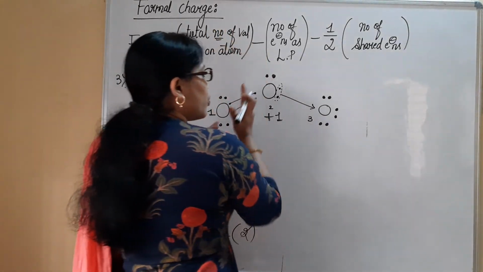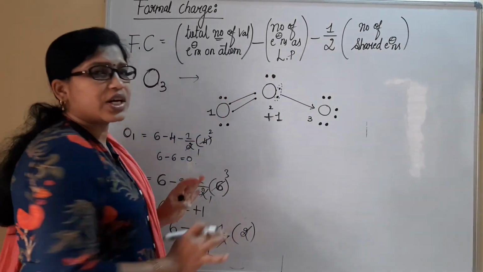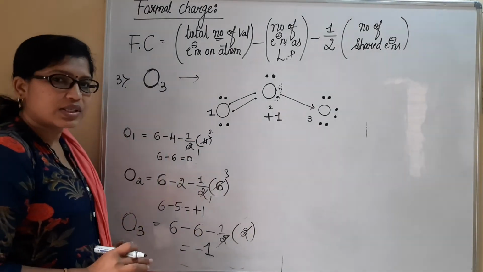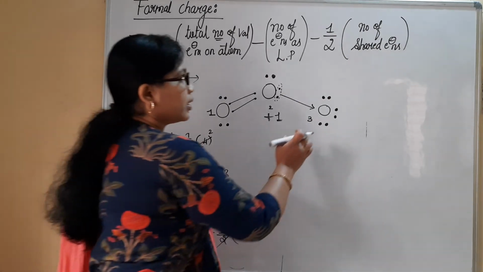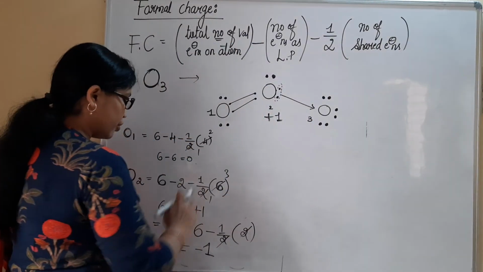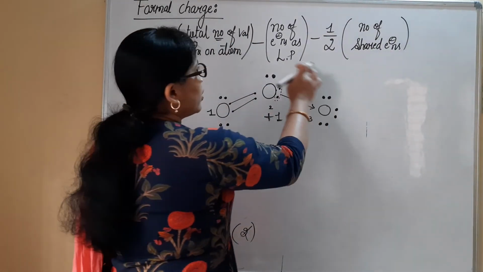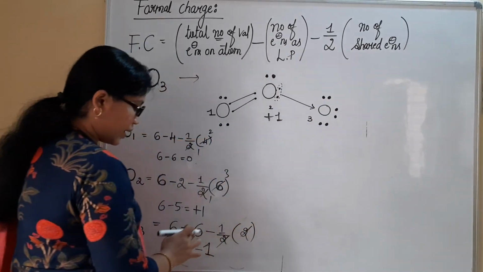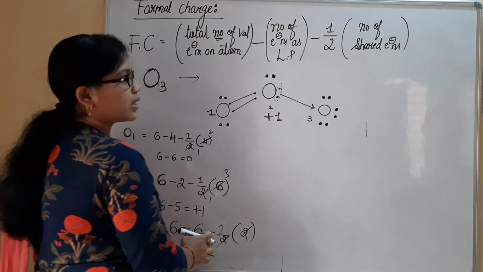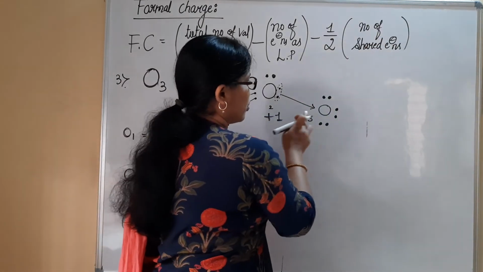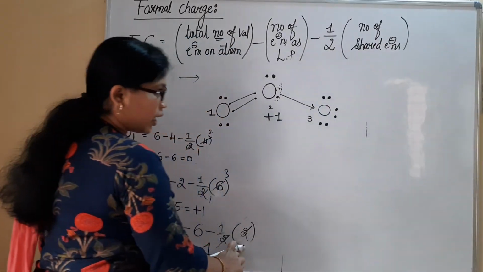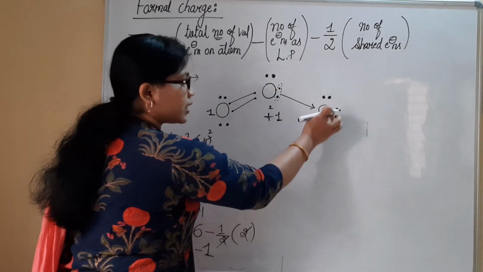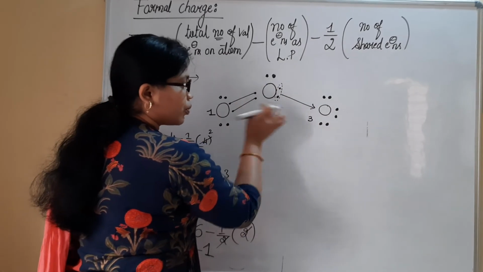But if you just cut open the molecule, you can see a plus charge on the oxygen atom too. Like that, I have a third oxygen atom. You can consider this one: number of valence electrons is 6, and the number of electrons as a lone pair is 6. Minus half the number of shared electrons. There are only 2 electrons shared. They have given it, which means 2 electrons are taken here to form the covalent bond.